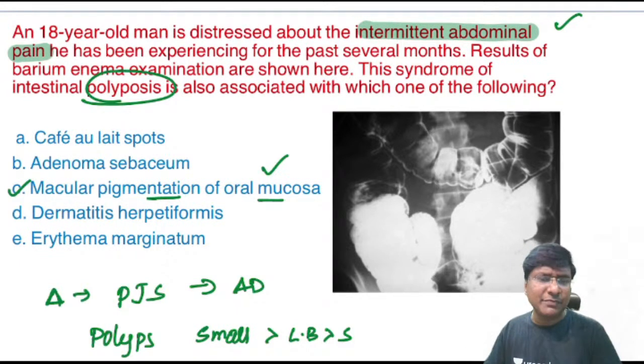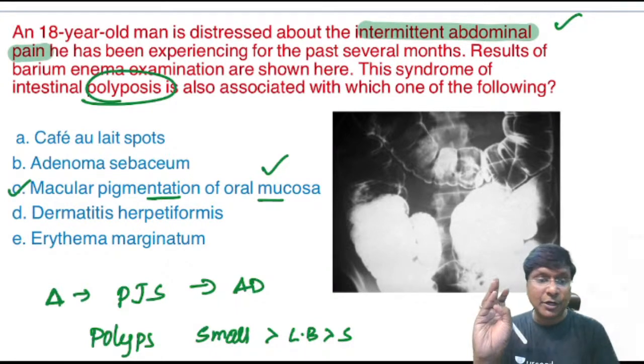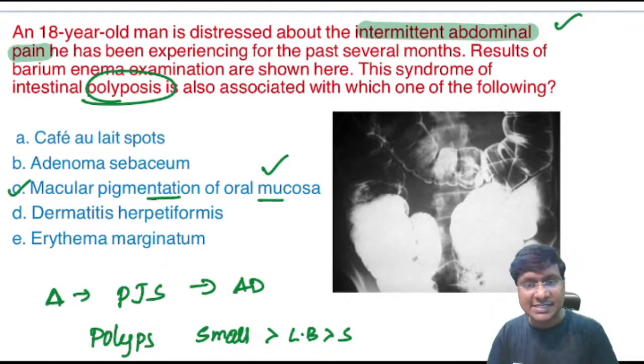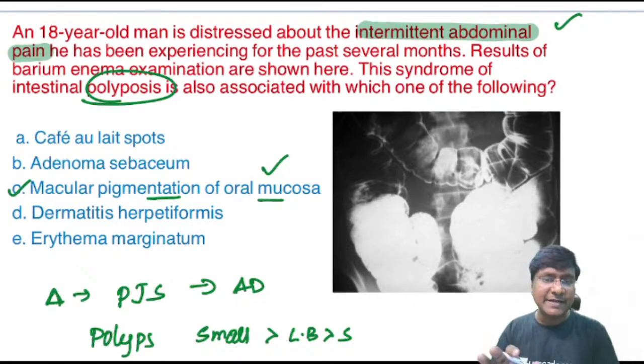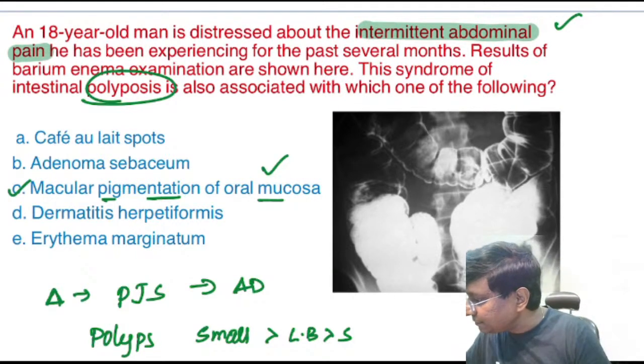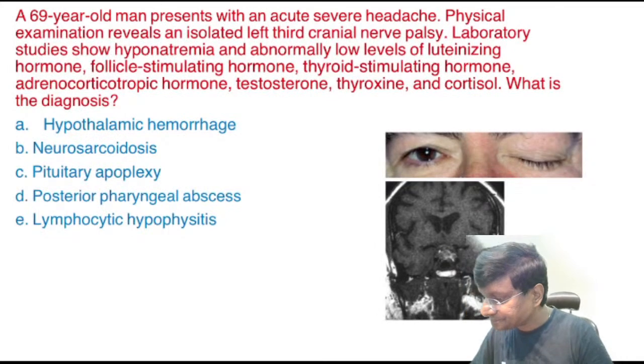Now, apart from the intestine, in Peutz-Jeghers syndrome the polyps can be present in extraintestinal sites also: within the nose, the uterus, respiratory tract, urinary tract, as well as the gallbladder. So these are all the places where you can have polyps in patients with Peutz-Jeghers syndrome. These patients will have skin manifestation in the form of macular pigmentation of the oral mucosa.